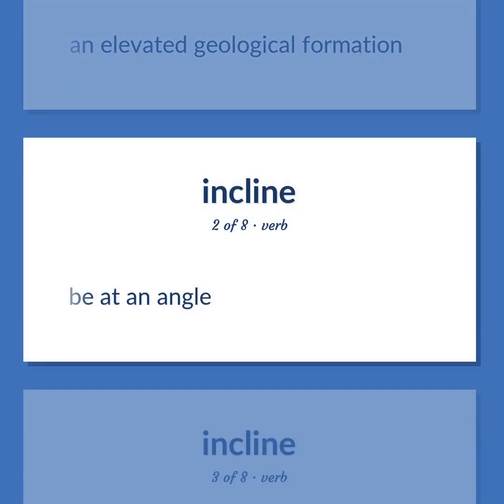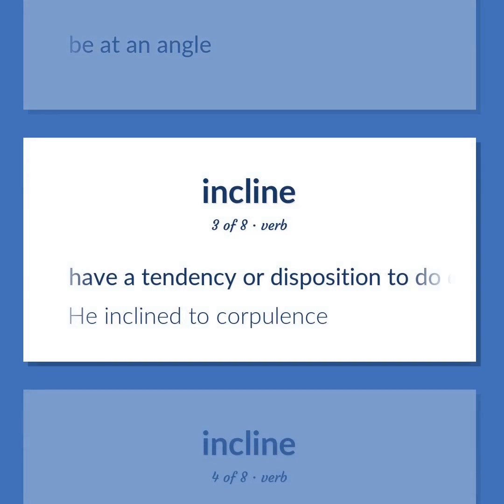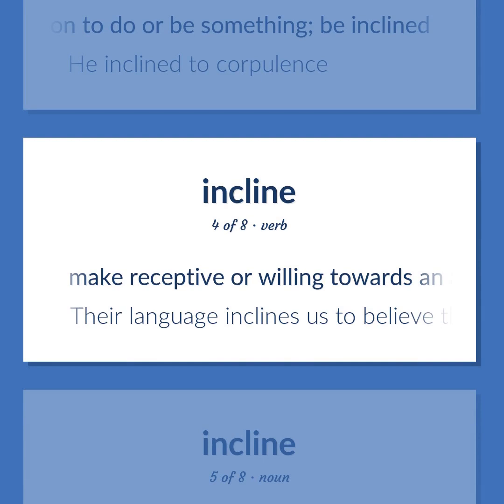Be at an angle. Have a tendency or disposition to do or be something, be inclined. He inclined to corpulence. Make receptive or willing towards an action or attitude or belief. Their language inclines us to believe them.